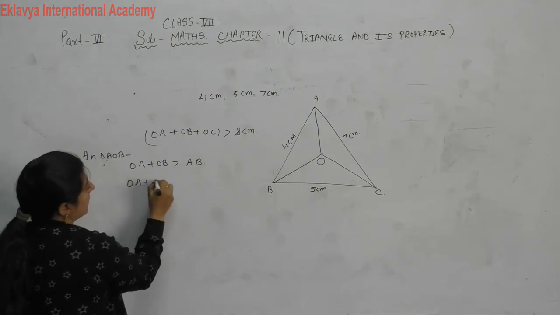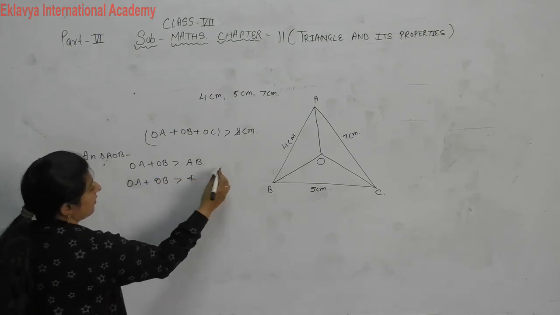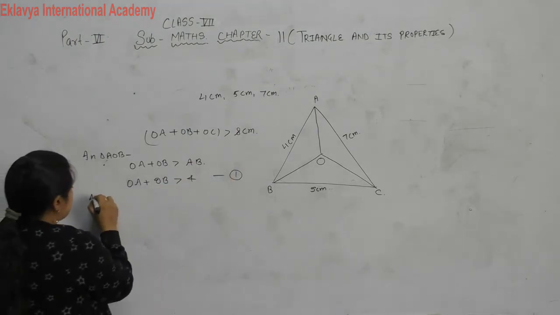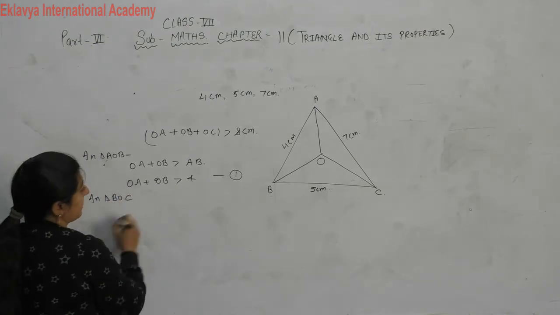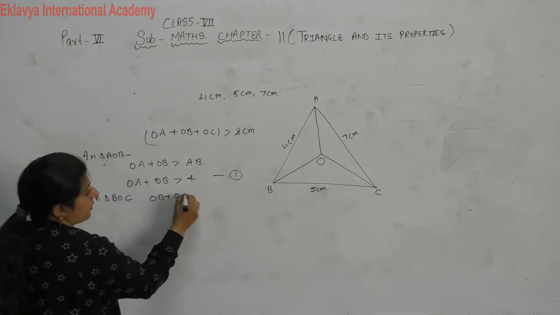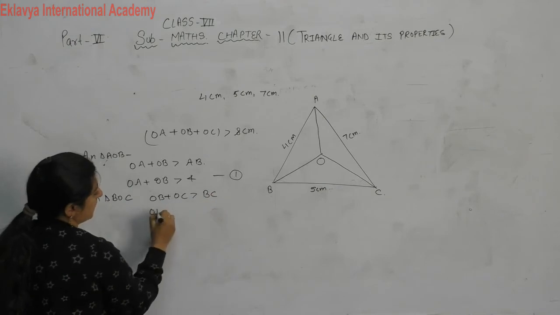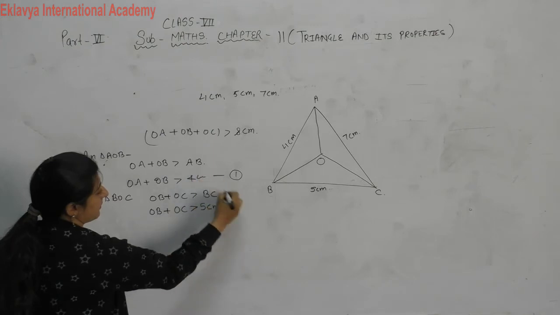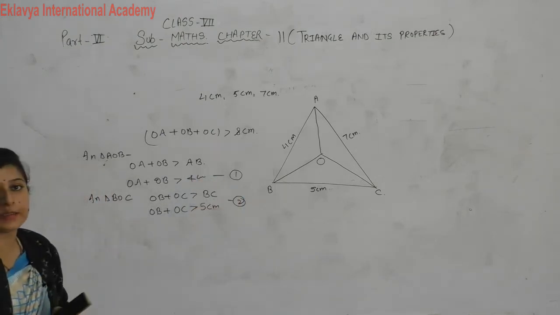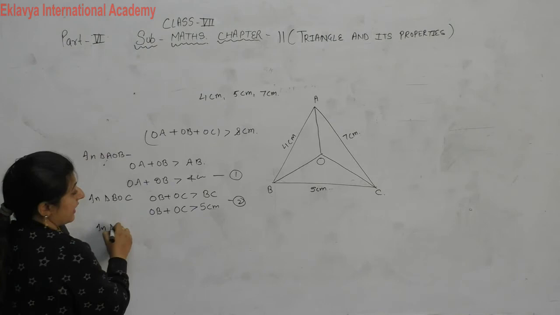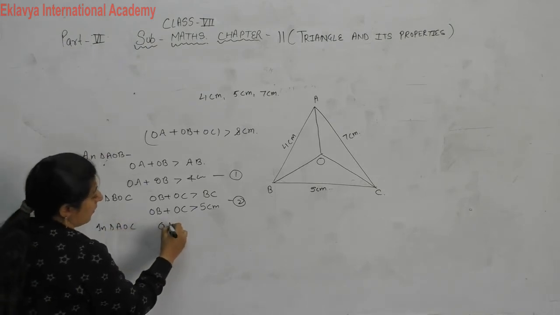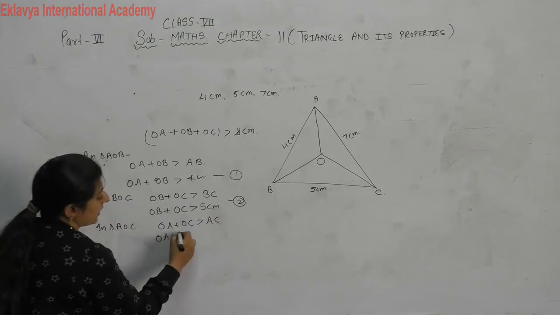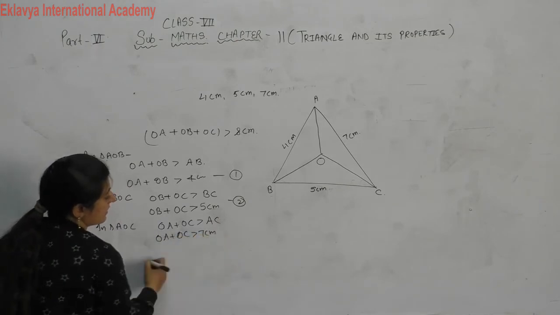It means OA plus OB greater than 4 centimeter. This is equation first. Second, in triangle BOC, OB plus OC greater than BC, so OB plus OC greater than 5 centimeter. This is equation second. Third, in triangle AOC, OA plus OC greater than AC, that is OA plus OC greater than 7 centimeter.